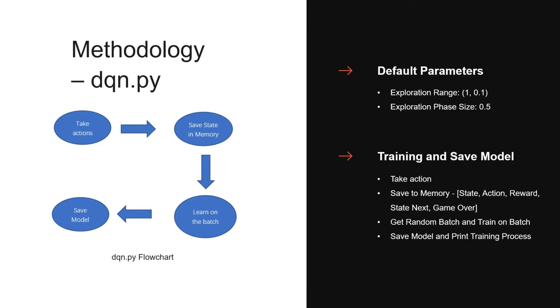So first, it will take the action, and then it will save the information like state, action, reward, next state, game over into the memory. And then from the memory, it will get a random batch and train on this batch itself, and it will understand what the loss of this model is and improve this model. Last but not least, it will save the model at the checkpoint frequency and print out the training process so that you can trace the performance well.